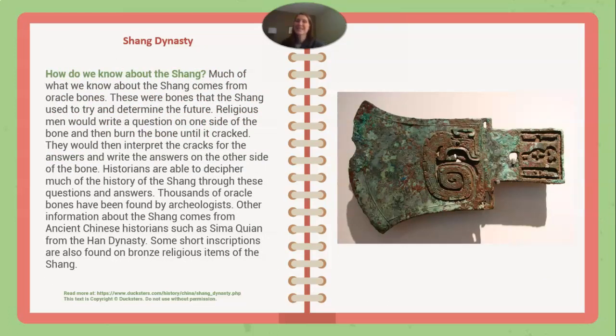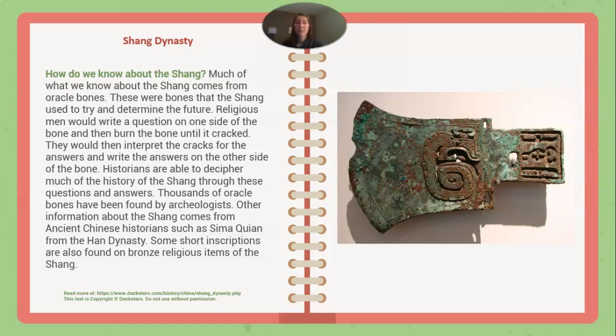The Shang dynasty. How do we know about the Shang? Much of what we know about the Shang comes from oracle bones. These were bones that the Shang used to try and determine the future. Religious men would write a question on one side of the bone and then burn the bone until it cracked. They would then interpret the cracks for the answers and write the answers on the other side of the bone.